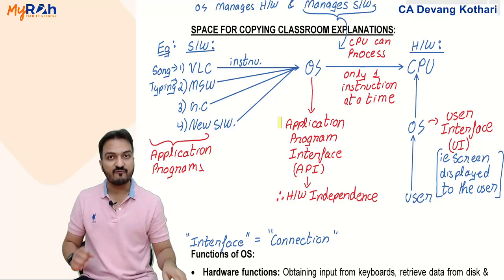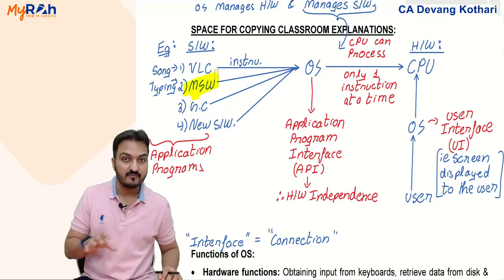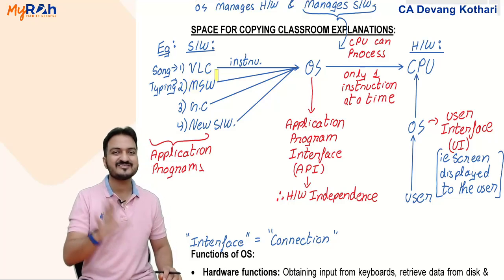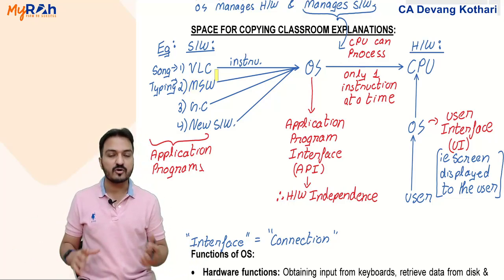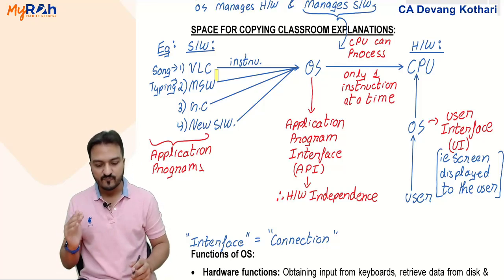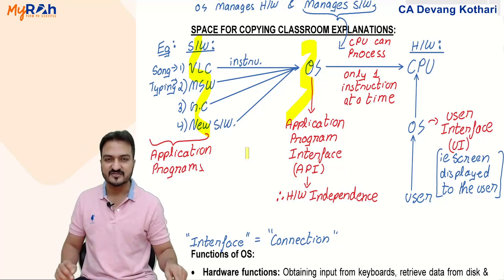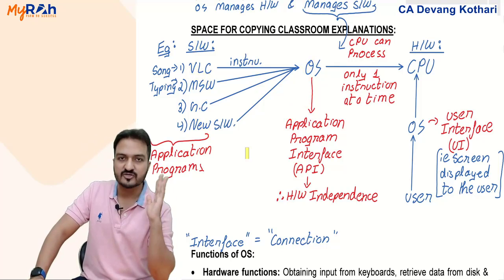If I want to install Microsoft Word 2019, I will definitely require Windows 10, because Windows 7 will not support Microsoft Word 2019. In short, the software I install should be permitted by the operating system. If the operating system does not permit, then software cannot give instructions to the CPU.